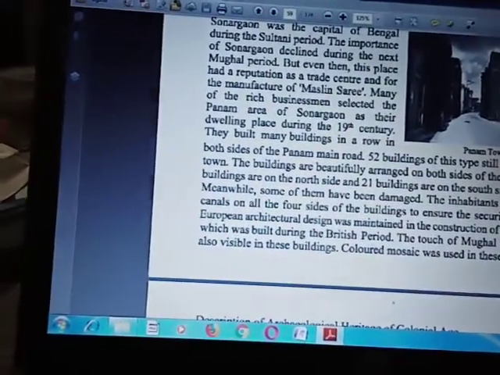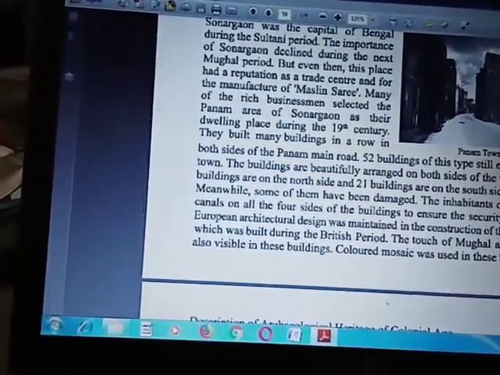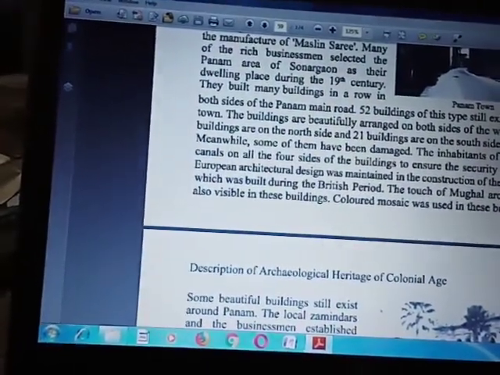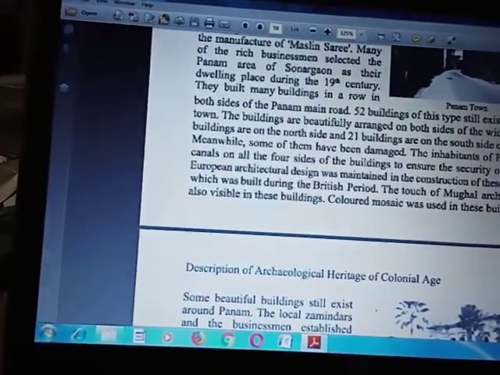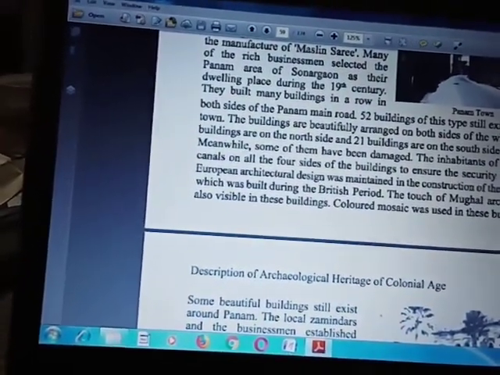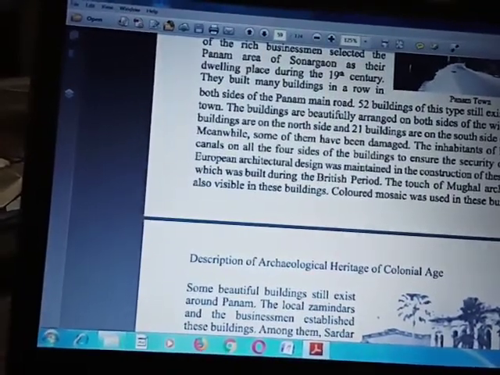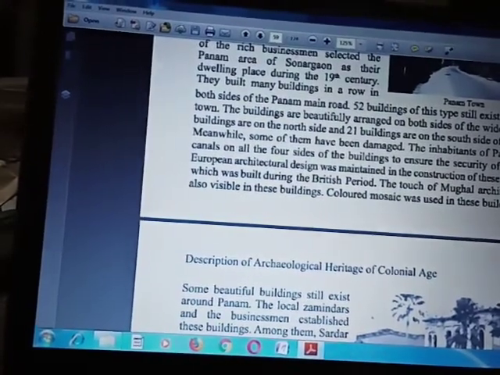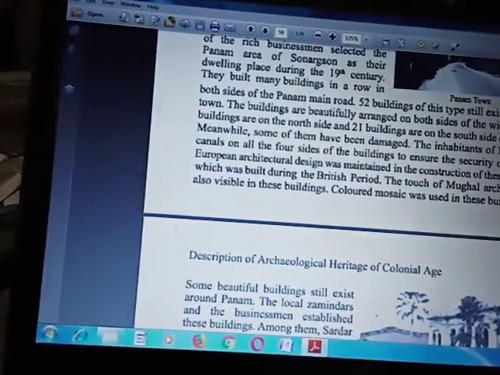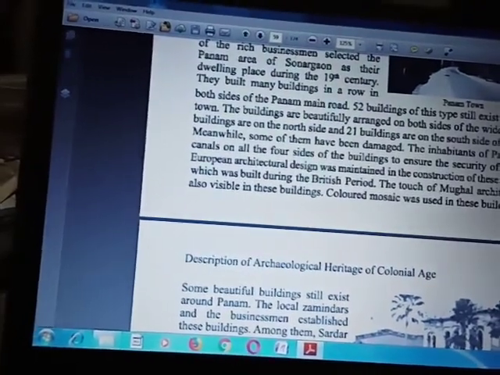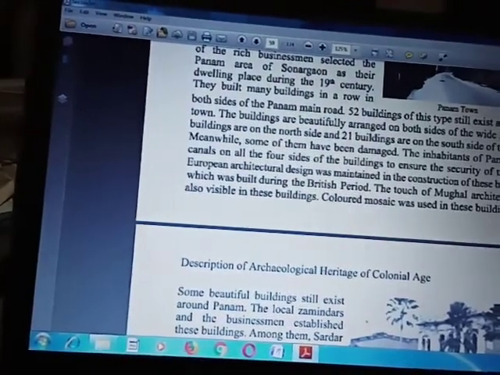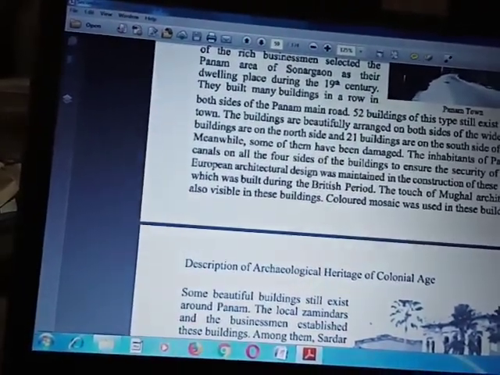Many of the rich businessmen selected the Panam area of Sonargaon as their dwelling place during the 19th century. They built many buildings in a row on both sides of the Panam main road. 52 buildings of this type still exist at Panam town. The buildings are beautifully arranged on both sides of the wide road. 31 buildings are on the north side and 21 buildings are on the south side of the road. Meanwhile, some of them have been damaged.